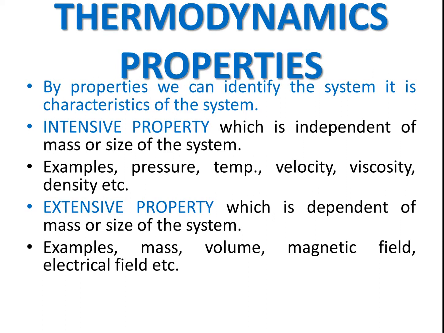Intensive properties are independent of the mass or size of the system, and examples are pressure, temperature, velocity, viscosity, density. Whereas an extensive property is totally dependent on the mass or size of the system, and examples are mass, volume, magnetic field, electrical field, etc.